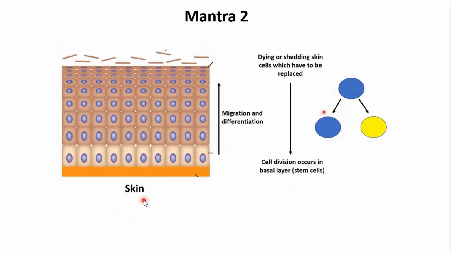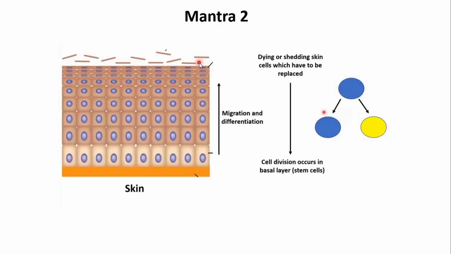Now the second mantra is another very important aspect of cancer biology. Let's look at this picture of skin. This is the outermost layer of the skin, where cells are dying or skin shedding is happening. So what will happen if cells are dying in the outermost layer? We are losing the cells.